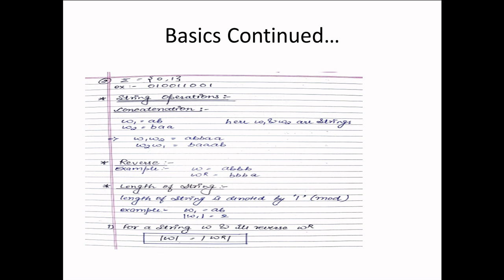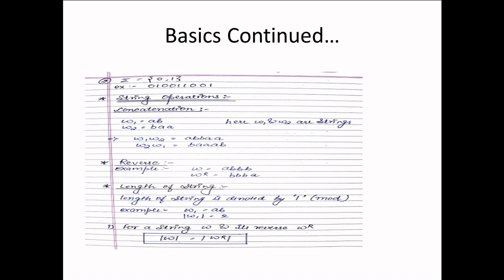Now next are the string operations. Suppose we have a string AB denoted by W1, and another string B double A denoted by W2. Then the concatenation operation is defined as W1 W2. It is just the concatenation of the second string behind the first string, so it is AB followed by B double A. In the same way, if we perform W2 W1, then B double A followed by AB will be there.